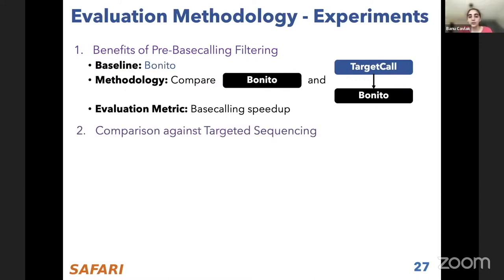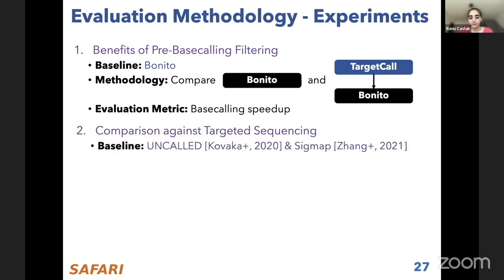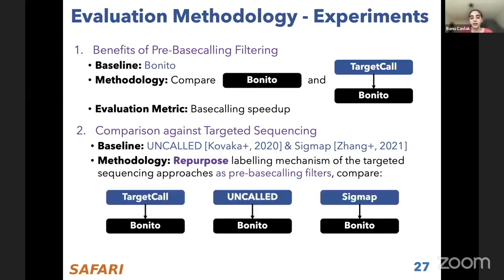The second set of experiments is to compare TargetCall against targeted sequencing approaches. We compared it with OnCall and SigMap because these are the ones that are fully open source and can be applied as pre-base calling filters without any other changes. Our methodology is to repurpose these methods, which also require a labeling mechanism to predict if the read is going to be useful and then reject the useless reads.